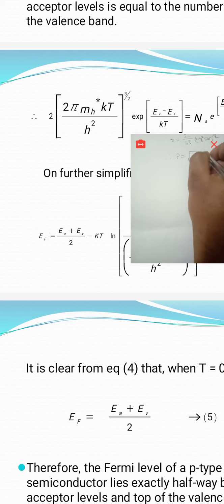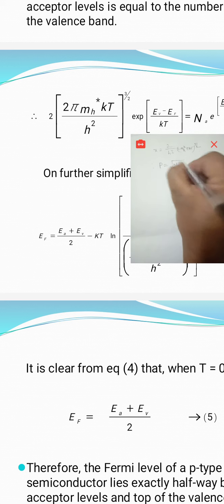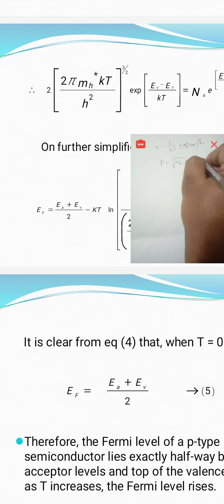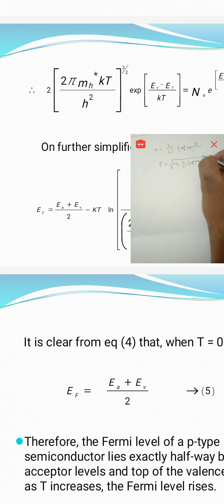Root x NA into the x value is this much, that is 2 by h cube, 2 pi m_h star KT whole power 3 by 2, into e power of (EV minus EA) by KT.